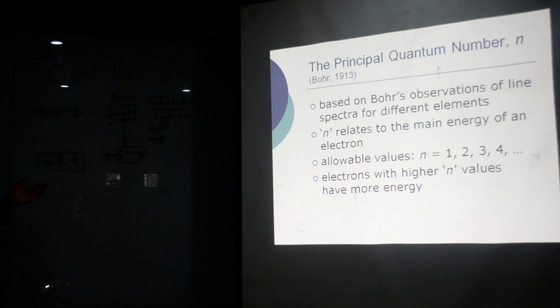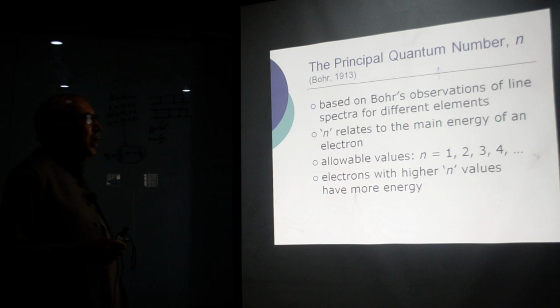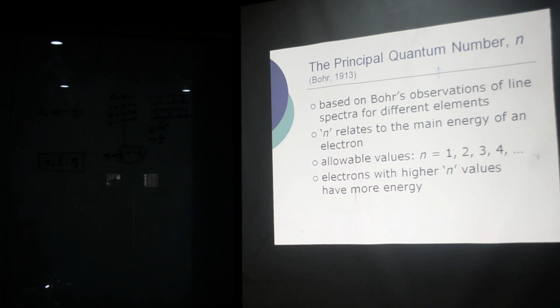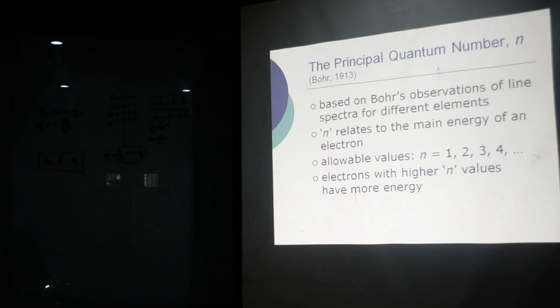Now, n relates to the main energy of an electron, which I have given here. It is proportional to 1 divided by n square, or you can also write En is equal to minus R divided by n square, where R was the Rydberg constant which we have earlier discussed.